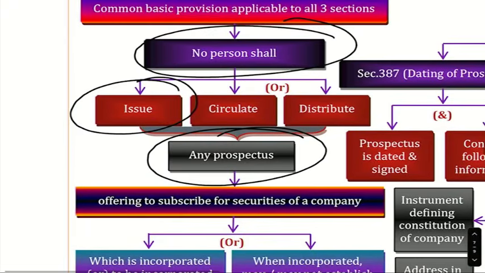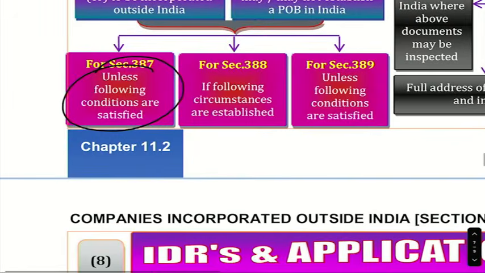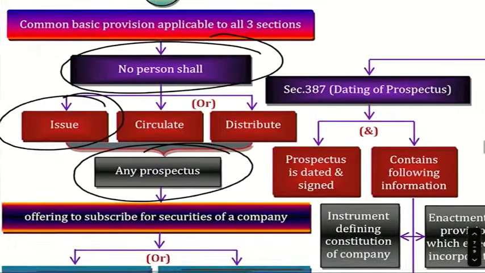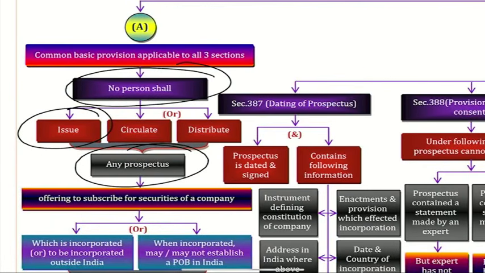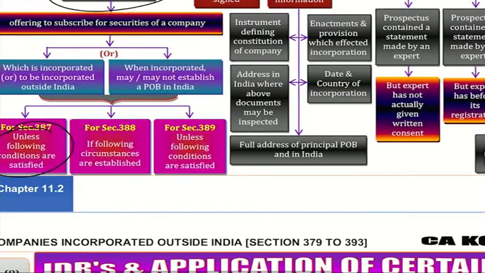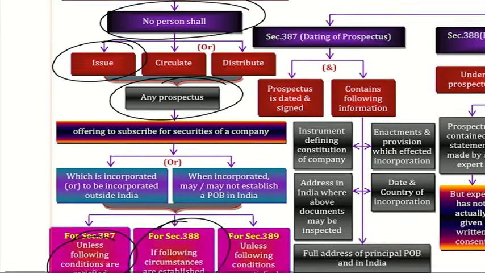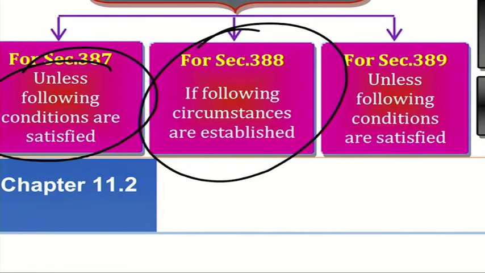Read again, yeah. No person shall issue any prospectus unless the following conditions are satisfied. What does it mean? Unless you comply with this, you can't issue the prospectus. Means to issue a prospectus, you need to comply, you should not comply. You should comply. Reverse it now. Read the second one now. Start. No person shall issue the prospectus if the following circumstances are established. Means those things you should not satisfy. If satisfied, you can't issue the prospectus.